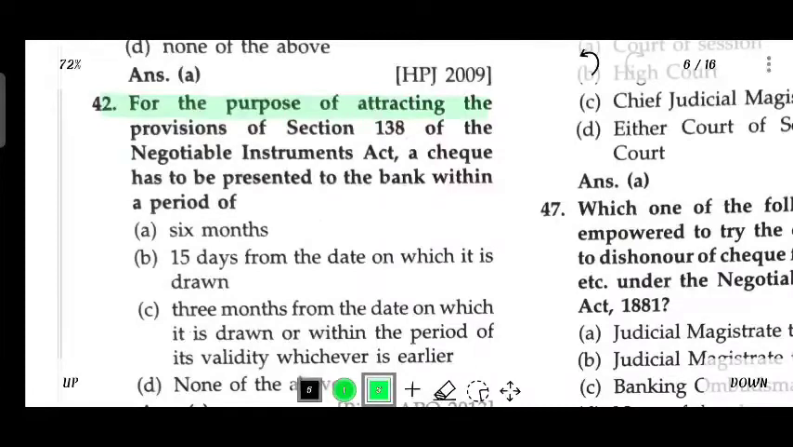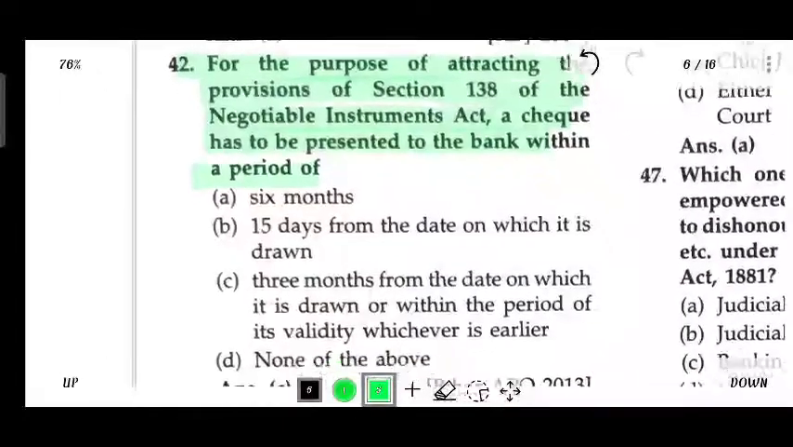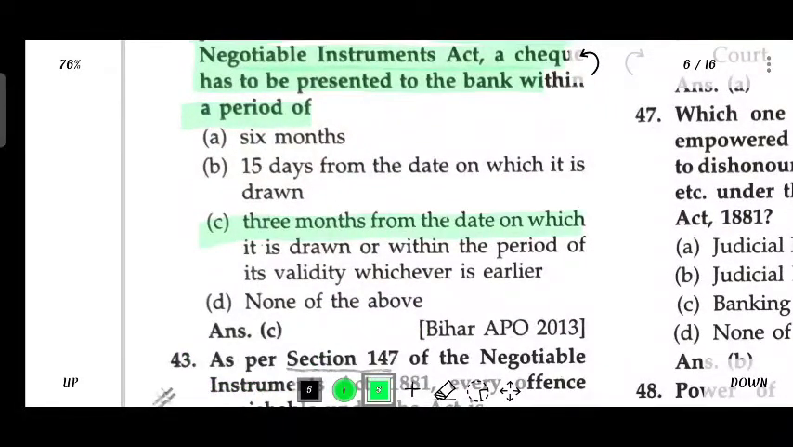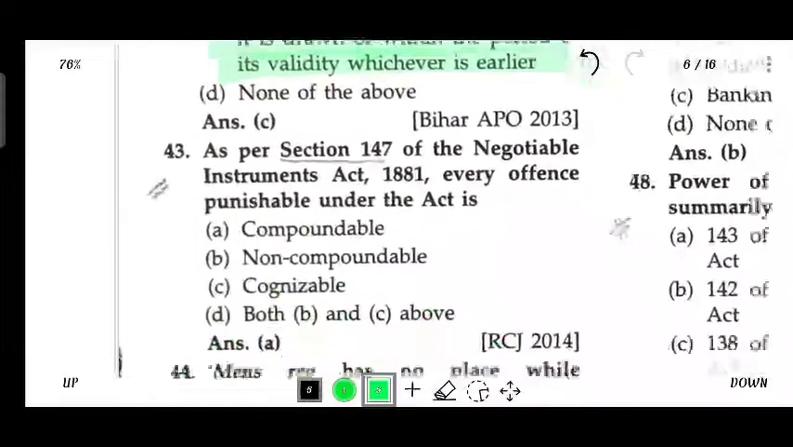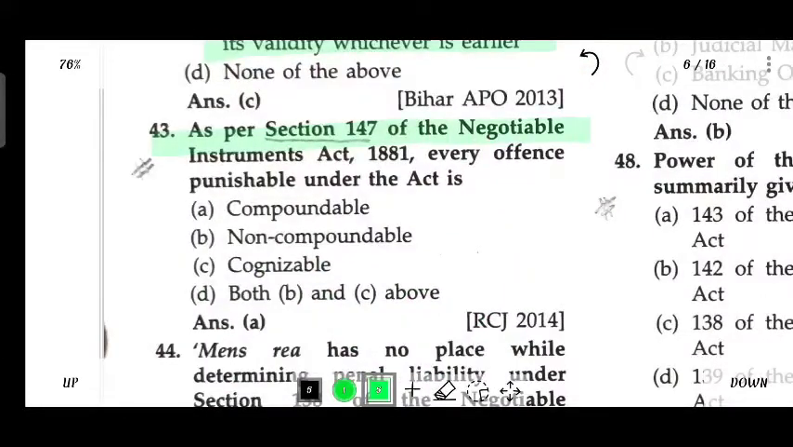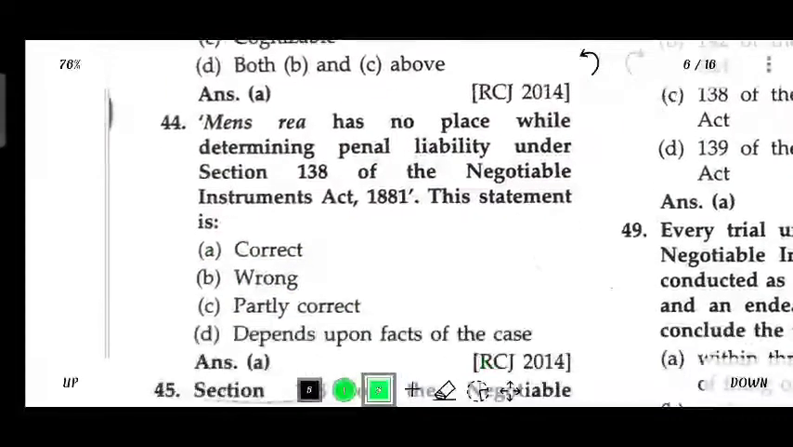For the purpose of attracting the provision of Section 138 of the Negotiable Instrument Act, a check has to be presented to a bank within the period of 3 months from the date on which it is drawn or within the period of its validity, whichever is earlier. As per Section 147 of NIA, every offence punishable under this Act is compoundable. Mens rea has no place while determining the penal liability under Section 138 of NIA. This statement is correct.